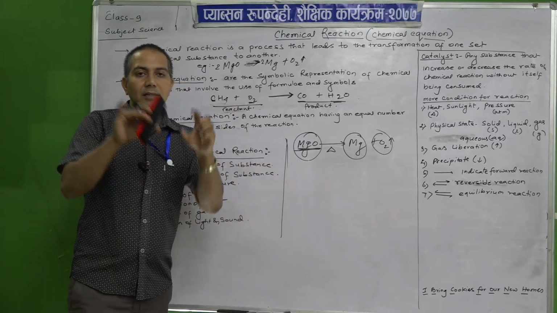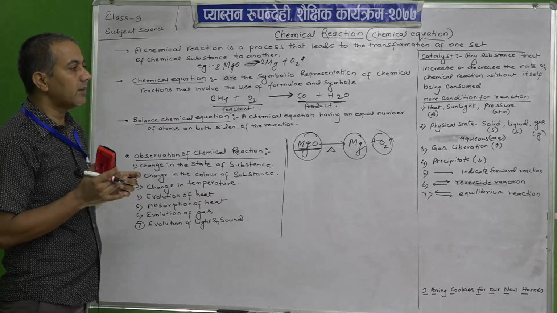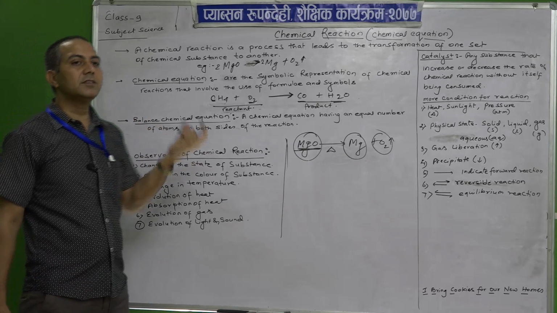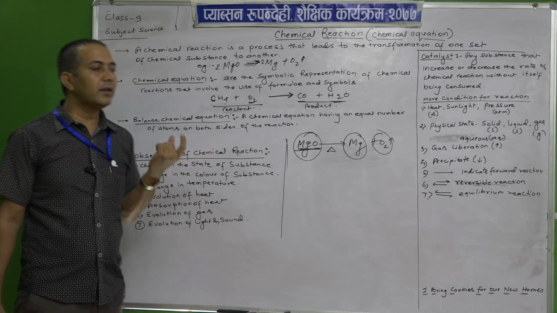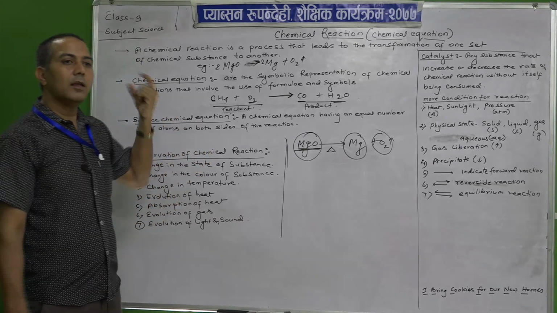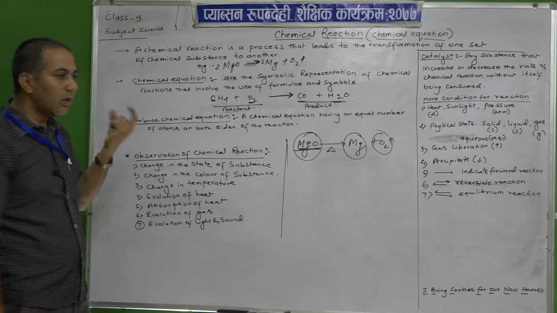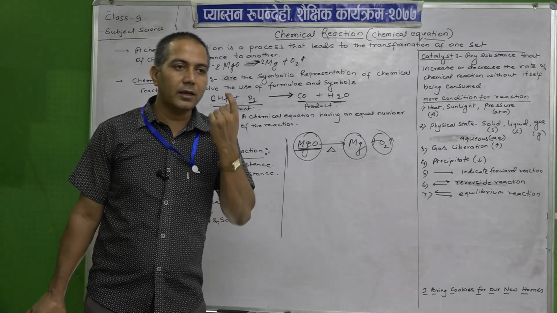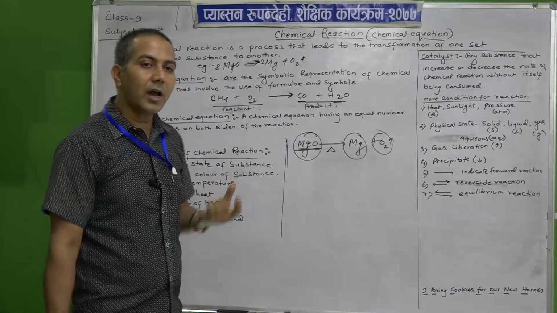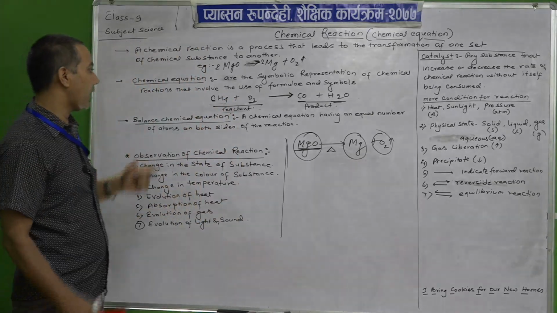So, in a good sense we can say that chemical equations directly show all the information regarding the chemical reactions.